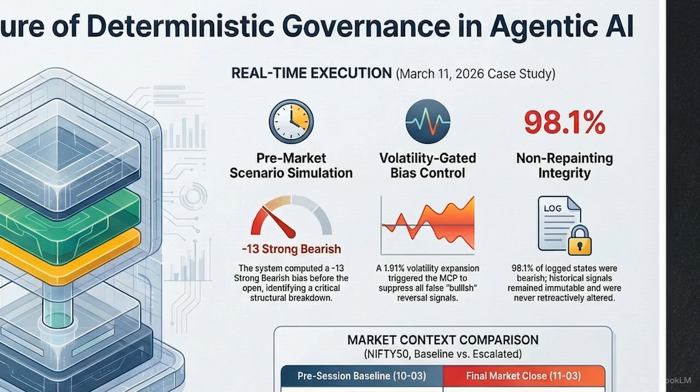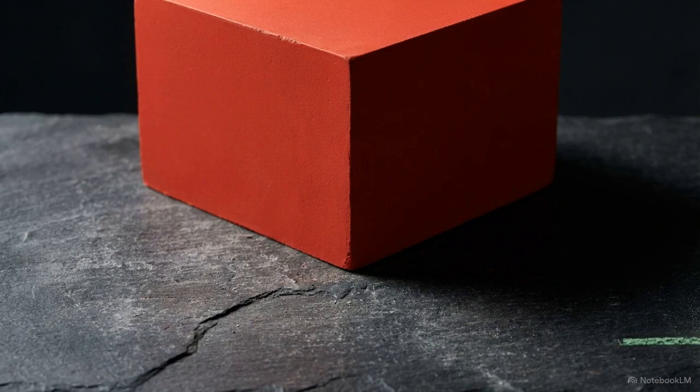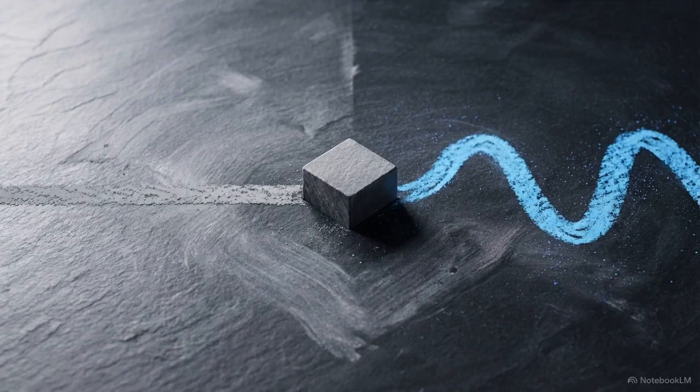This bounce triggered the volatility-gated bias control. Because the system recorded that daily volatility had expanded asymmetrically to 1.91%, the Market Context Protocol mathematically refused to allow a bullish shift in the system's bias. The gating mechanism held the line. By the end of the trading session, 98.1% of all logged intraday states were forced to remain strictly bearish. Dynamically tying signal confirmation thresholds to market variance filters out the noise of high-stress trading environments. This creates a defense mechanism mathematically superior to relying on static price indicators.